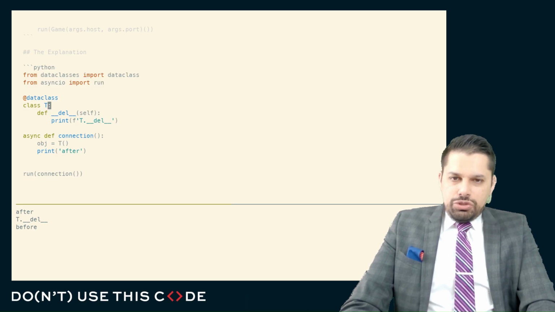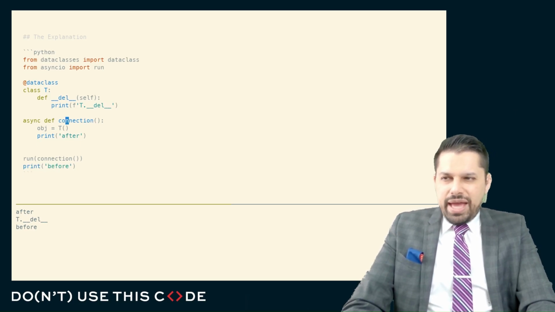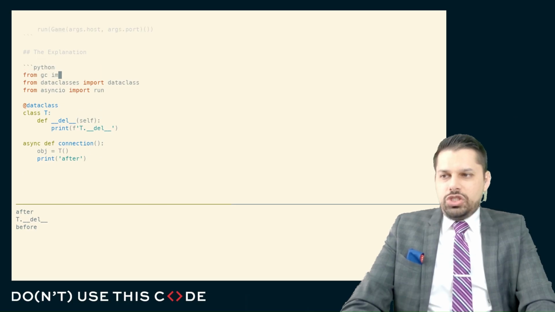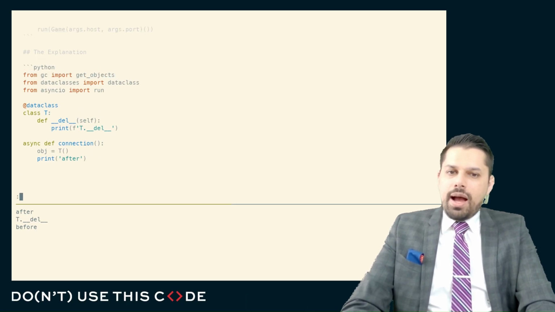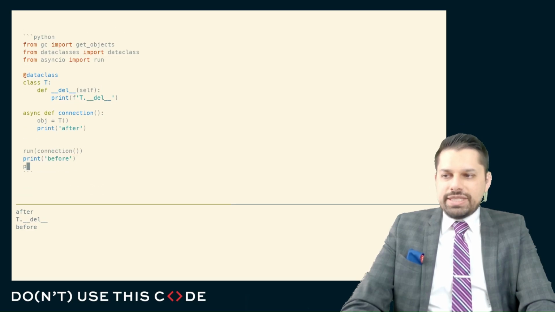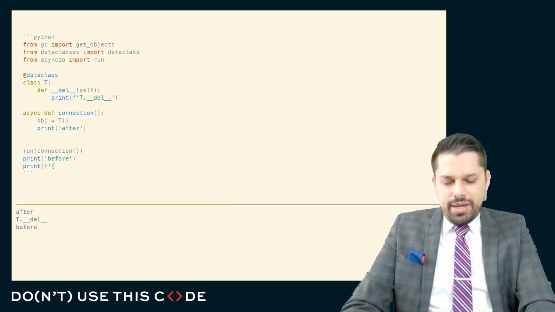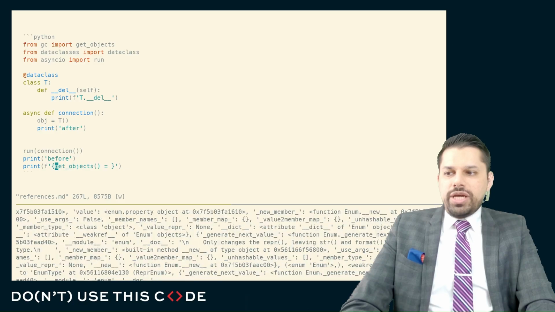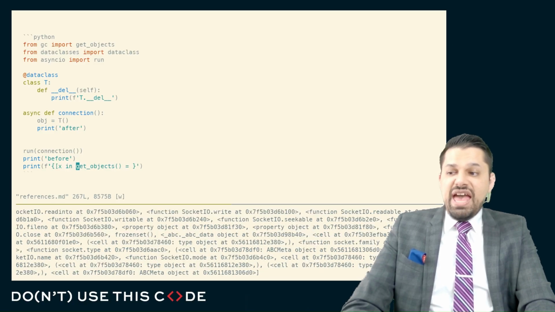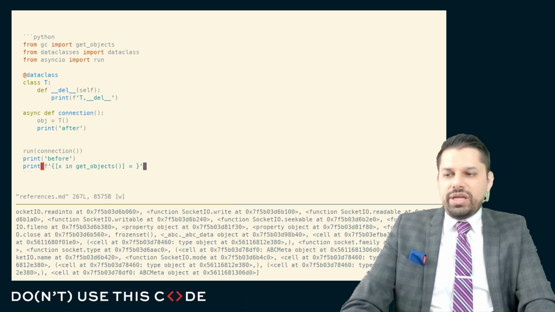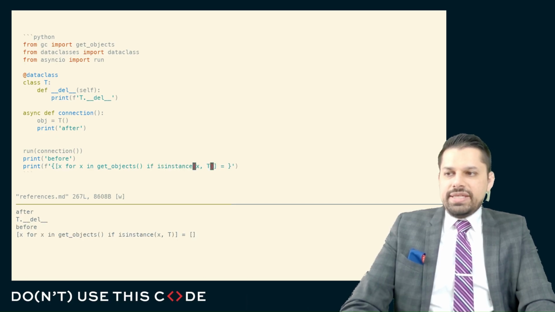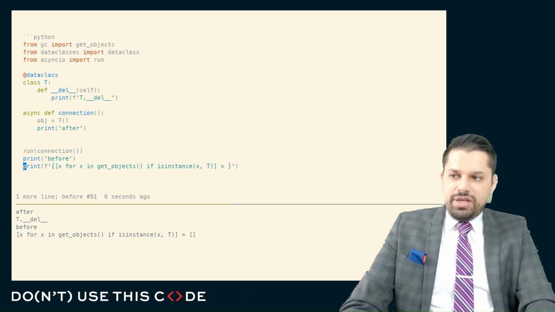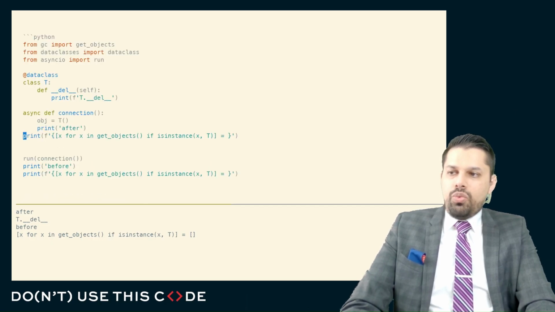There's a couple other things we could do to debug this to see if something actually got cleaned up. There's the gc module, and in the gc module, there's get_objects. The get_objects function tells us all of the objects that are alive in our Python program at any one point in time. So we could grab get_objects and iterate through this. It's every piece of data in my Python program that's alive right now. We could iterate through this, x for x in get_objects, if it's an instance of our type, and you can see there's nothing alive here, but there should be one thing alive there.